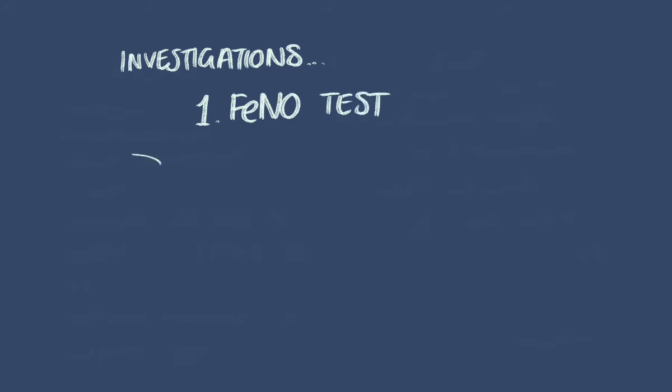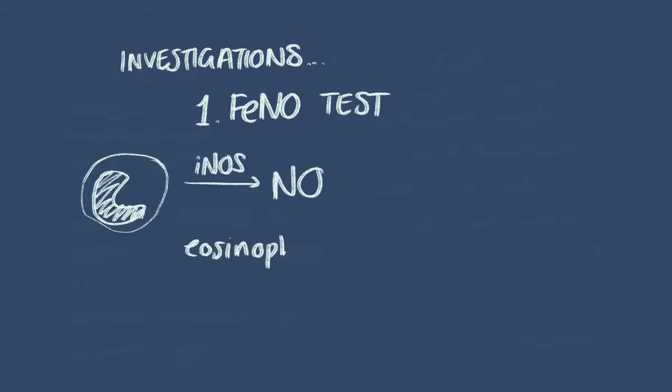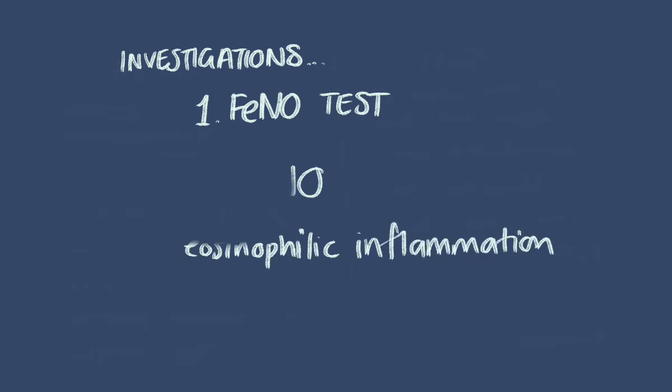Moving on to investigations, eosinophils produce nitric oxide, so a FeNO test can suggest eosinophilic inflammation. Moving on to spirometry, an FEV1 to FVC ratio of less than 70% is abnormal and suggestive of asthma.